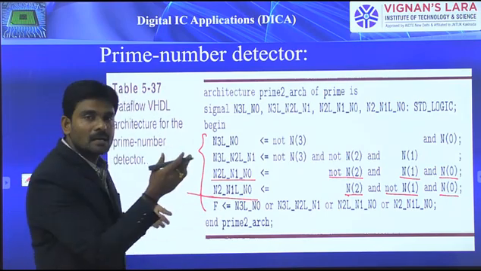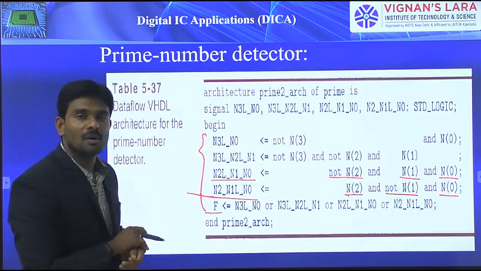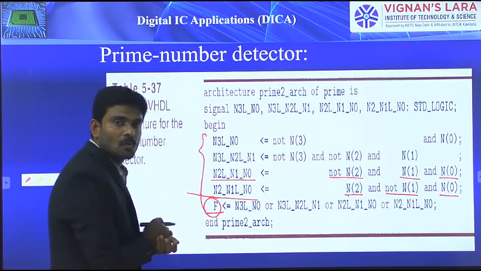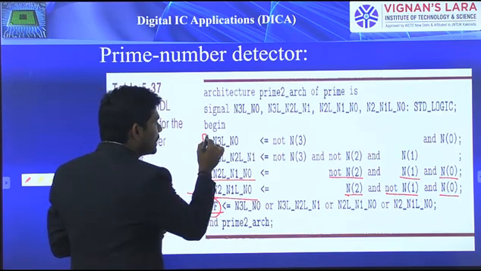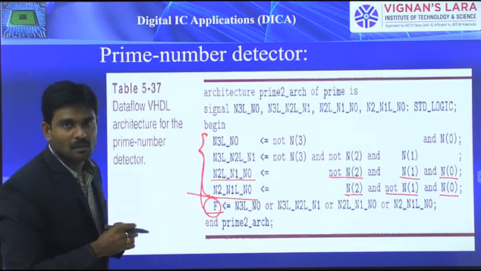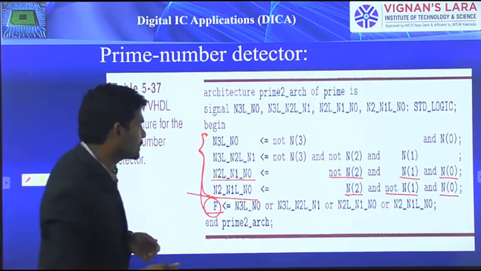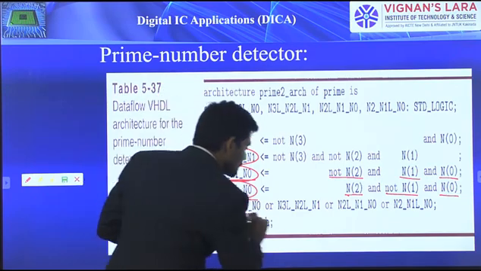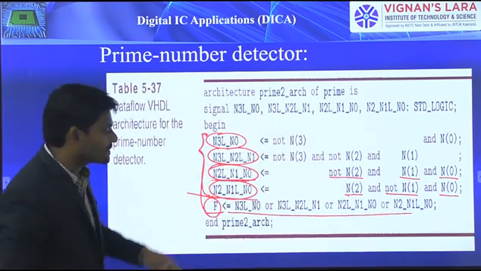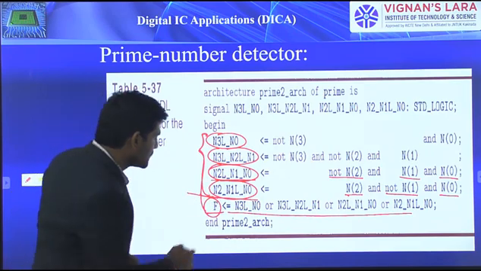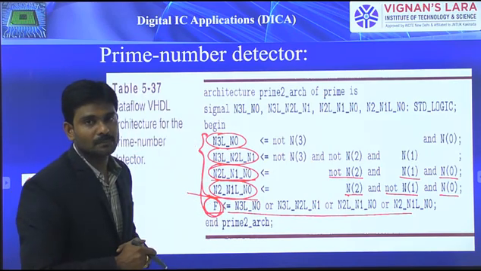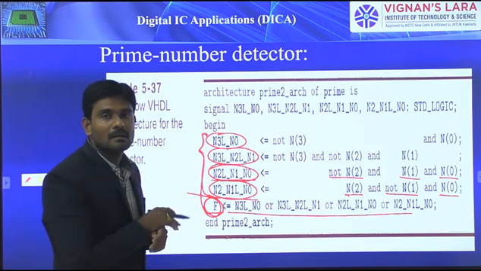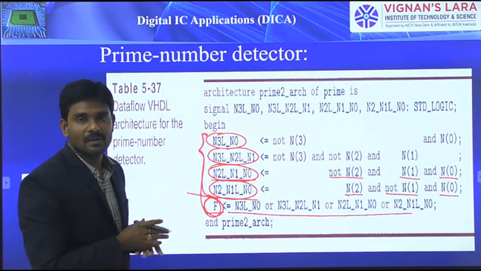Next, we have one more gate, which is a 4 input OR gate, whose output I considered as F. By performing the OR operation between all these 4 AND outputs, we get the value of F. By means of this, we described everything in this description style using Boolean equations.